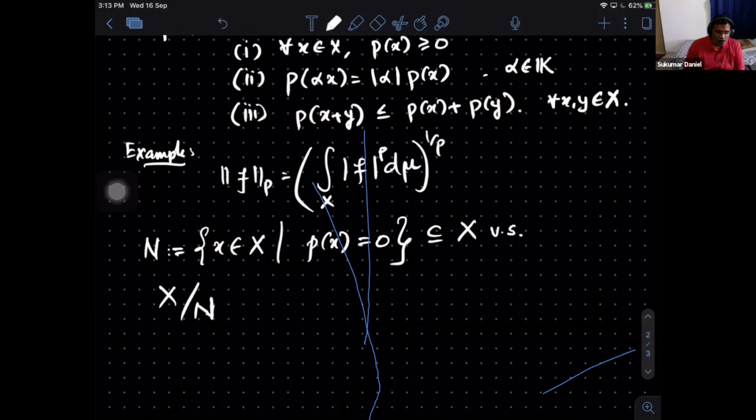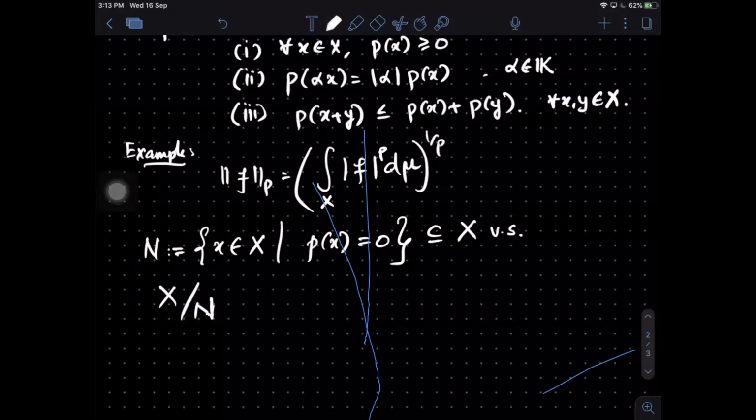Yeah, Ritesh? Actually, P follows the property of triangle inequality: P of X plus Y is less than or equal to P of X plus P of Y. So it will be less than or equal to 0 and greater than or equal to 0, so it is equal to 0. Yes. So use the first property and the third property. And the right hand side, P of X is 0, P of Y is 0, so P of X plus Y has to be 0. Prachi, clear? Yes, sir.